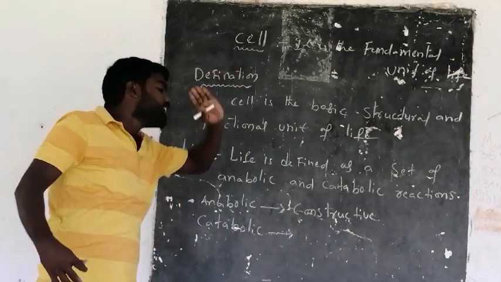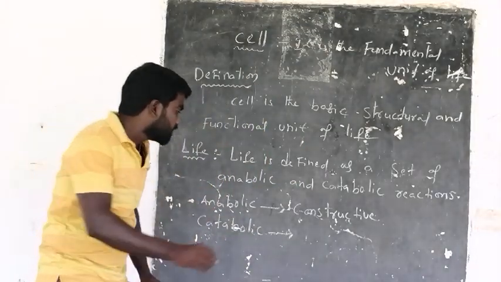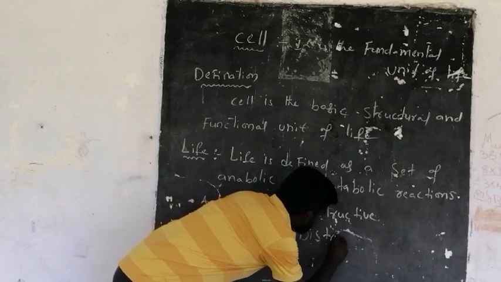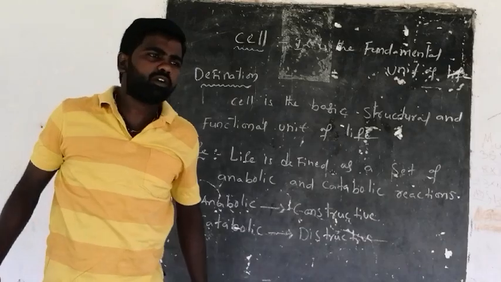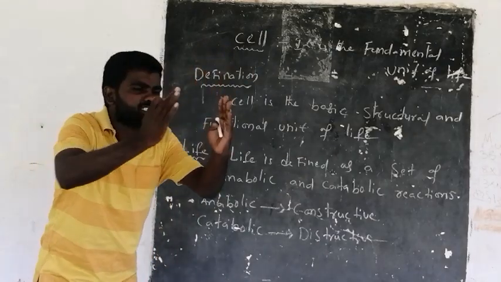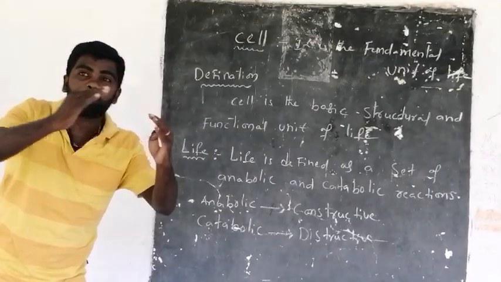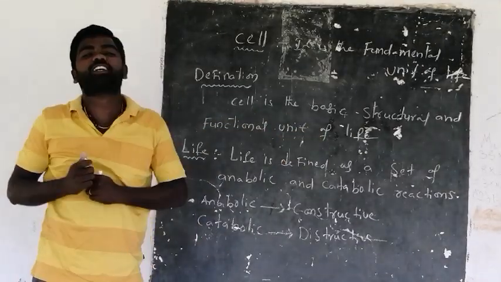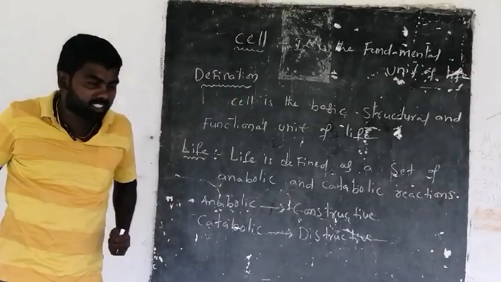Next, coming to catabolic reactions. These are destructive reactions. Destructive reactions means, for example, a complex substance is broken into smaller, simpler substances. That is called a catabolic reaction. Destruction means destroying a complex substance.